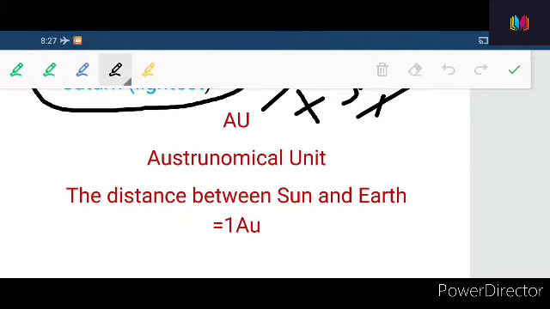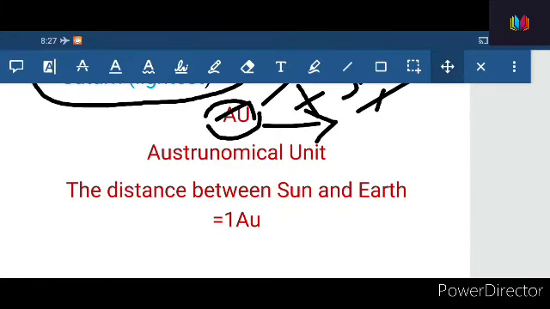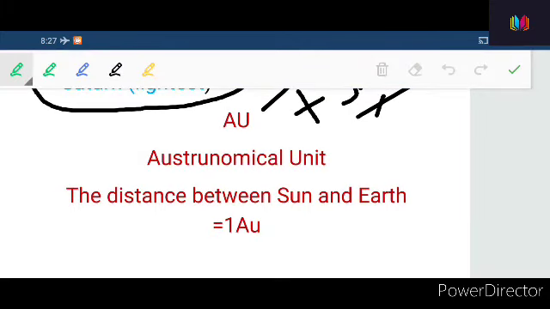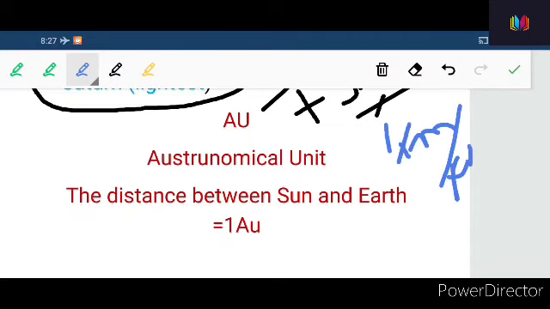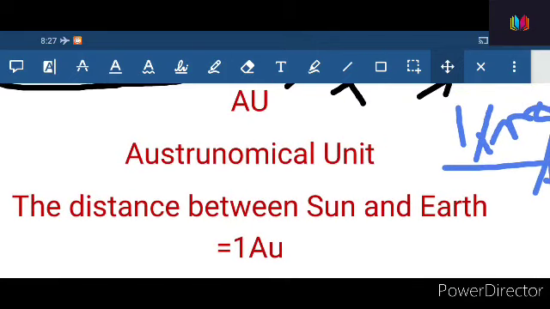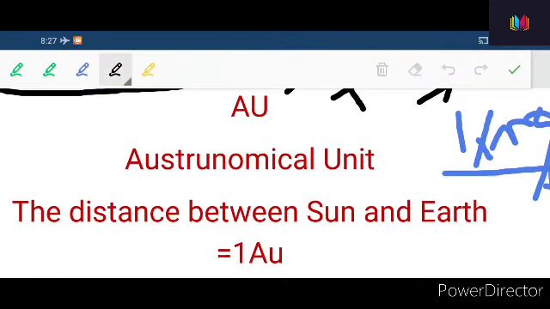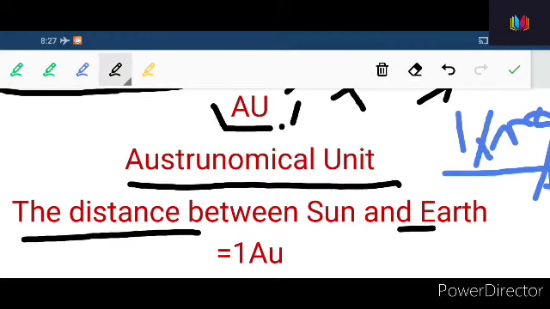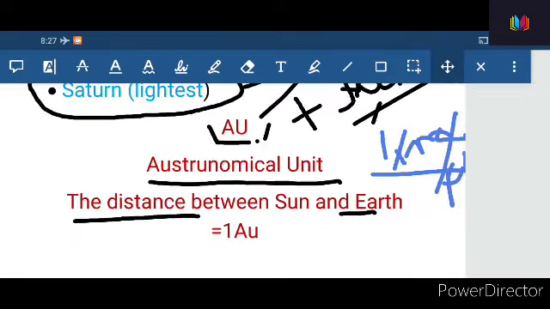Okay, now apart from this, we have this astronomical unit. Remember this fact, friends. This astronomical unit is the measurement, or the way to calculate distance. Okay, friends, the way we calculate distance on our earth is in kilometers, or kilometers per hour, is it not? In the same way, astronomers measure distance in space by using these astronomical units. The distance between sun and earth is called an astronomical unit, or 1 astronomical unit.